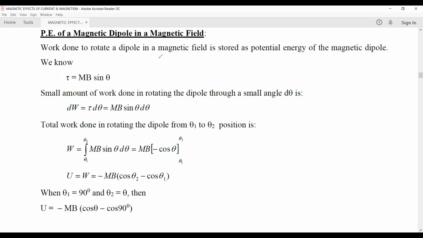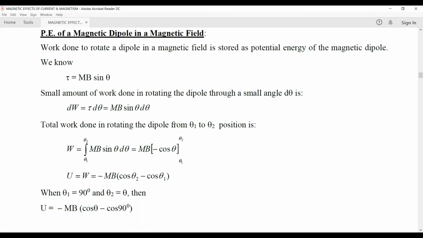uniform magnetic field. Just now we have studied that any magnetic dipole, or a bar magnet, or a compass needle, when it is placed in a uniform magnetic field, it experiences a torque, and the magnitude of the torque is given by mB sin theta. In rotating through a small angle d theta, a small amount of work is done. So dW is equal to tau into d theta. Substituting tau over here, mB sin theta into d theta.